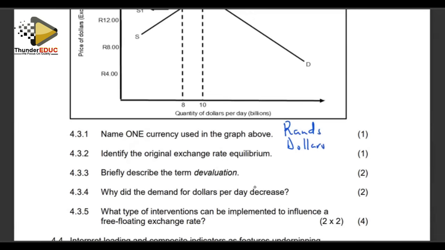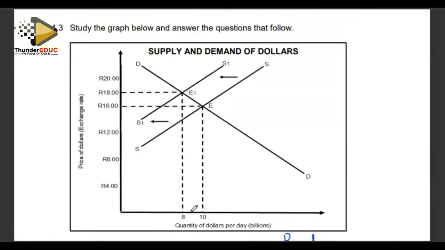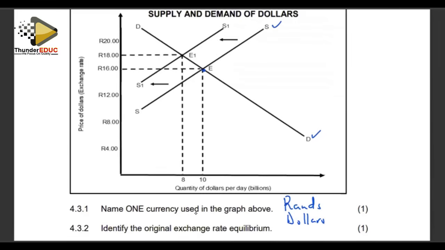Identify the original exchange rate equilibrium. Our original supply and our original demand are these ones. They are meeting at point E. So what is the original equilibrium exchange rate? The exchange rate is 16 rands for the equivalence of $10 at E. This is our equilibrium. So it's 16 rand for 10 US dollars.